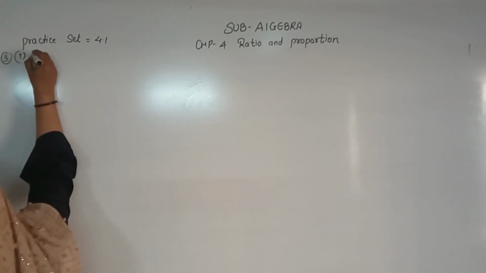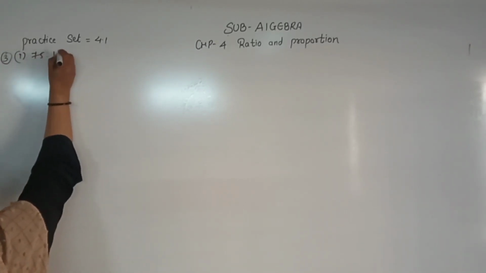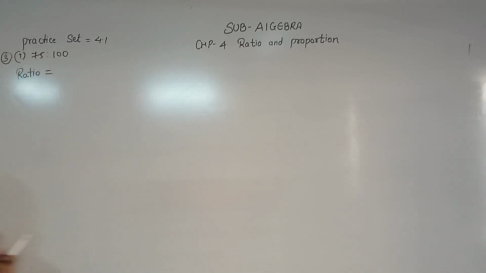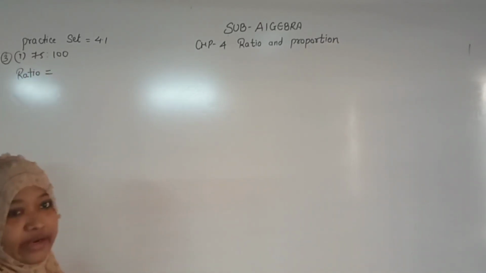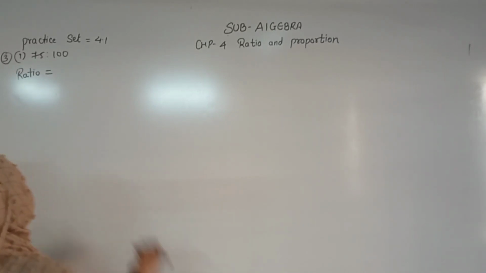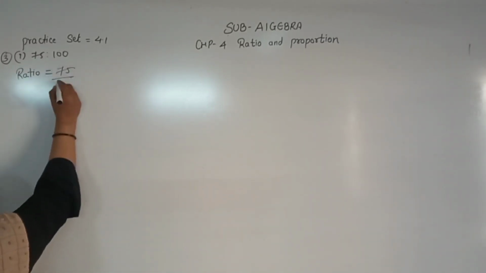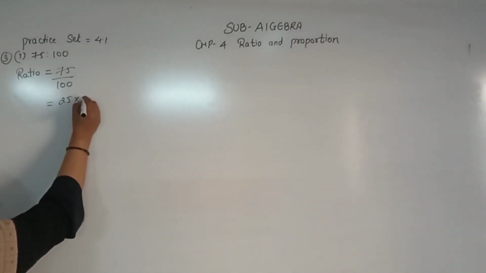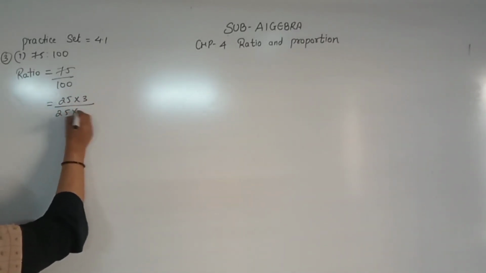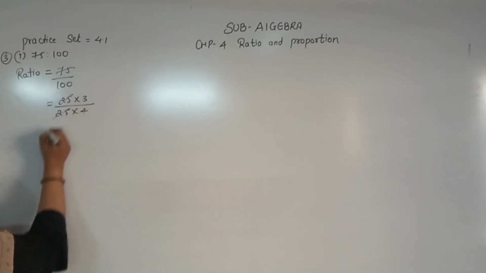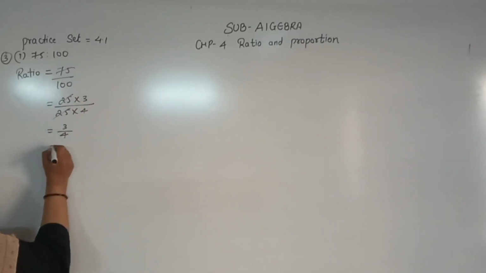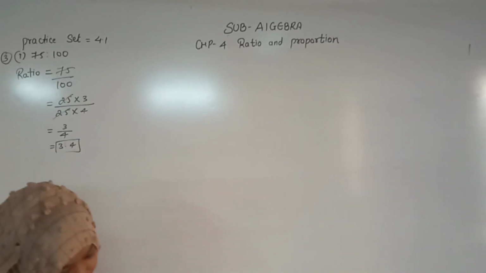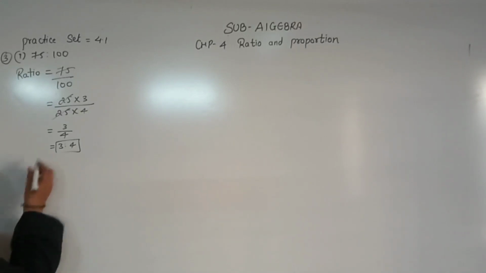The first one is 75 ratio 100. So percentage कहाँ गया है? You know that percentage is always out of 100. The denominator should be 100 like this, right? So 75 upon 100. Very easy. 25 3s are 75, 25 4s are 100. 25 cancel. 3 upon 4. That is 3 ratio 4. Right, student?